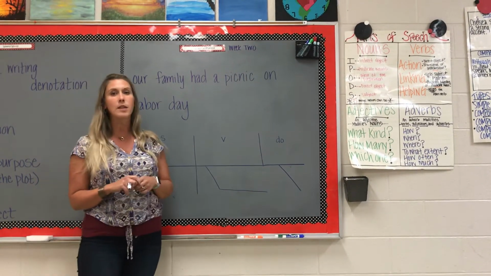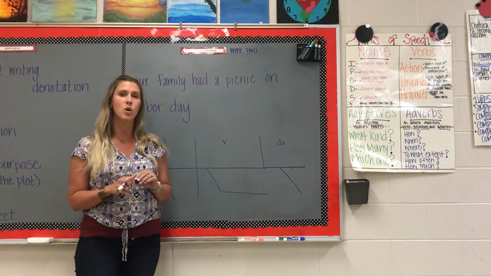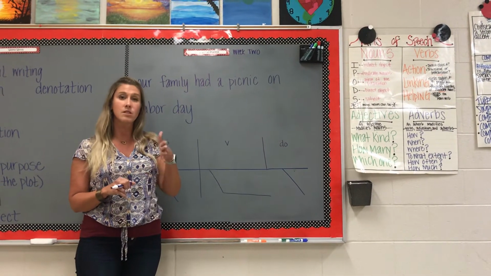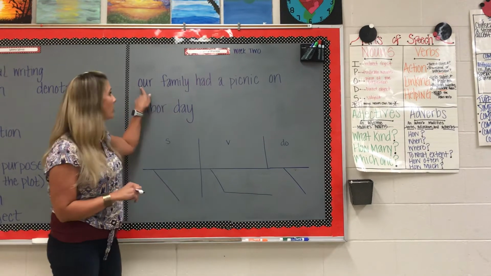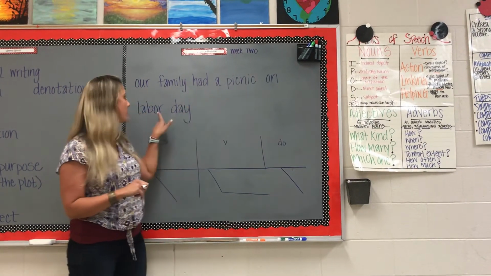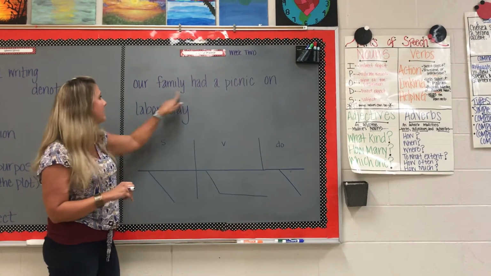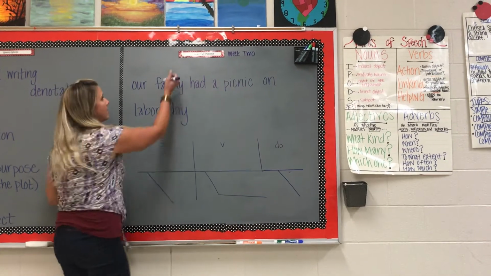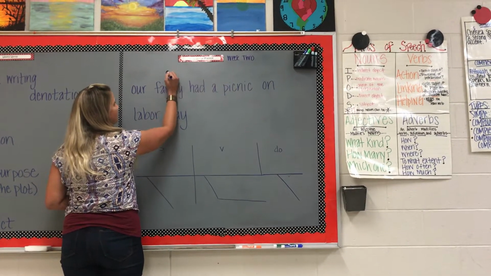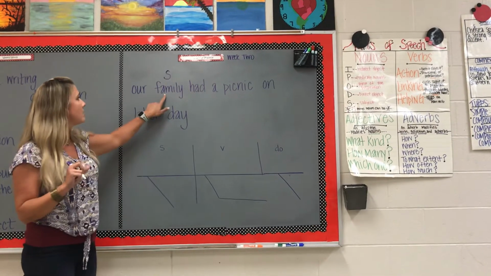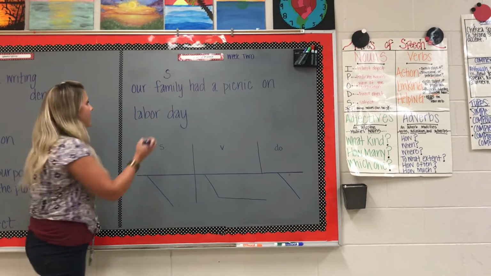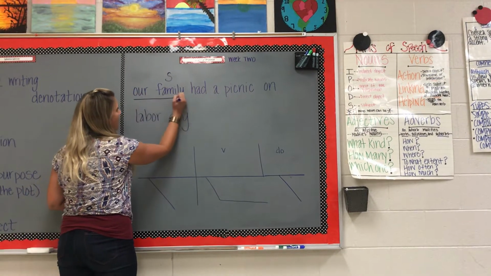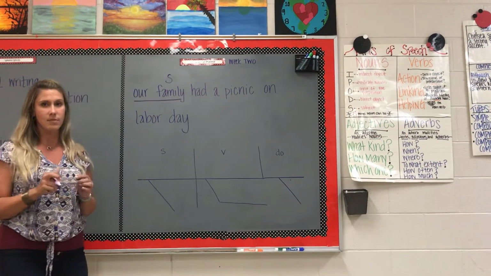The first thing that we need to do is to label our simple subject, and your subject is always going to be a noun. So we need to go back and look at the things labeled as nouns yesterday. Out of these nouns, our sentence is about family. So we're going to label it as our simple subject. Then our complete subject includes anything that modifies family. So we're going to underline that one time to indicate that that is our complete subject.